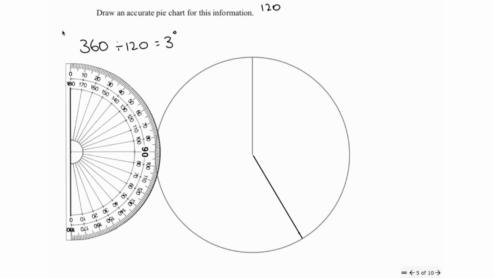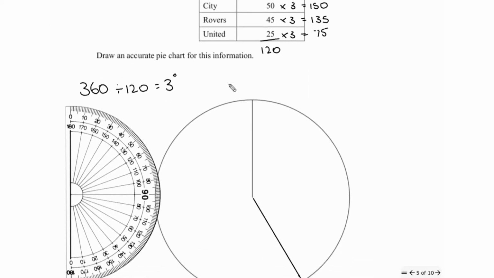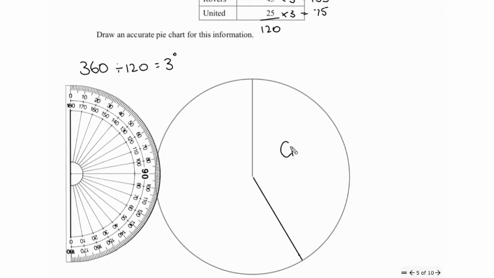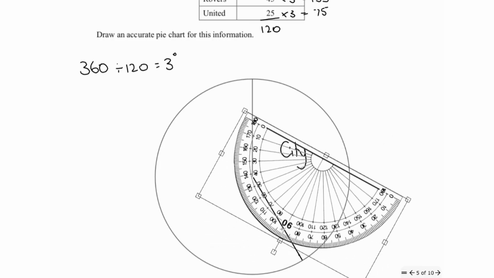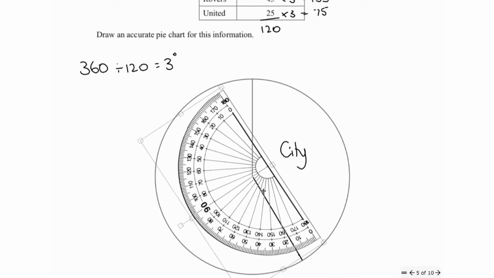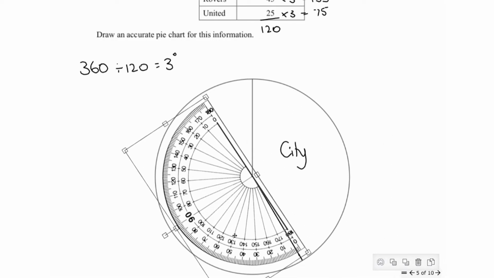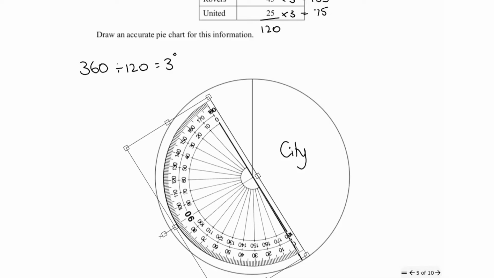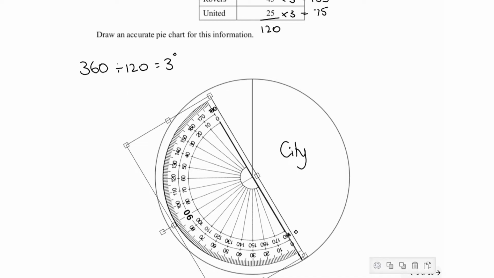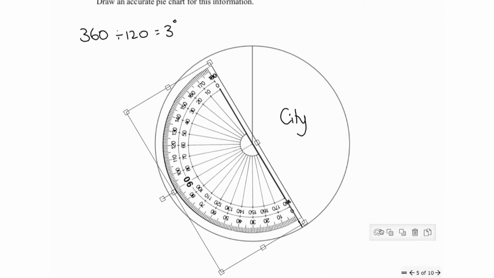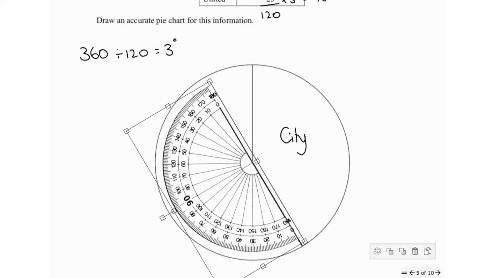You're then going to go back and label it immediately so that you don't forget what section that was. So that was City, that first section. We're then going to get our protractor and turn it so that the end of that section that you just finished becomes the start of the new section. Put the centre in the centre and make sure that the 0 is now on the end of that last section. So 0 degrees there, and we're going round this time to 135 degrees. So measuring round, and when we get to 135, make a mark there.